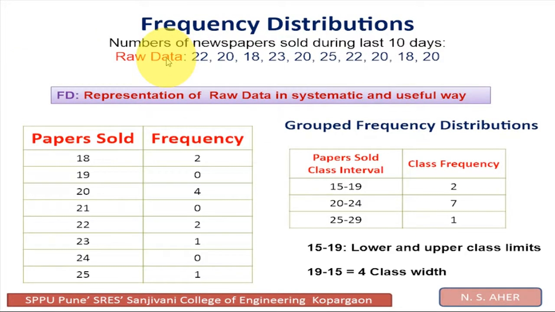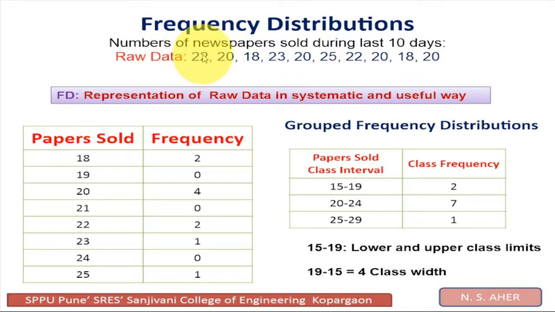Now we take one example, so we can understand what is meant by frequency. The example is the number of newspapers sold during the last 10 days. This is the raw data available.